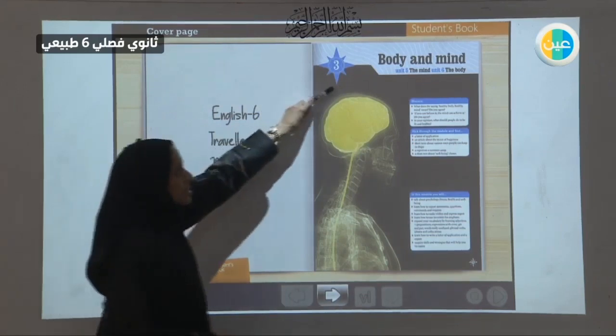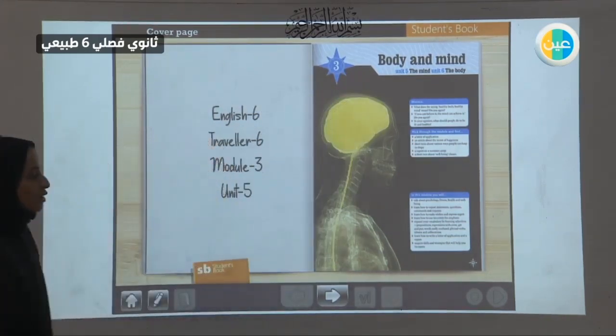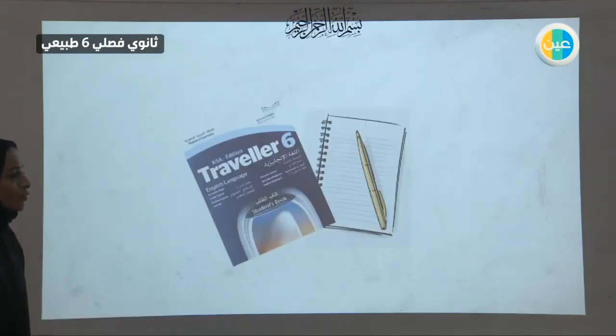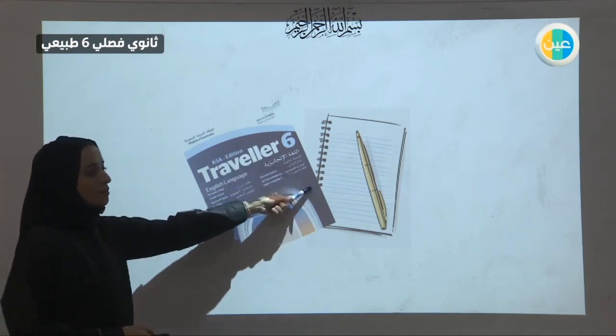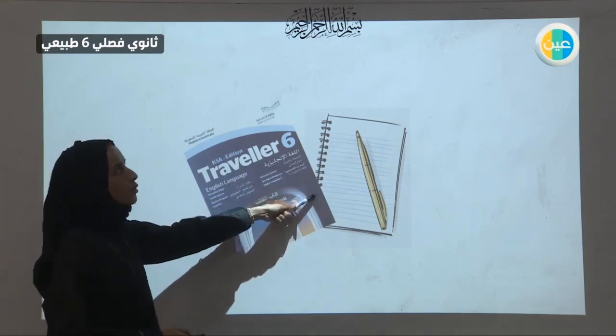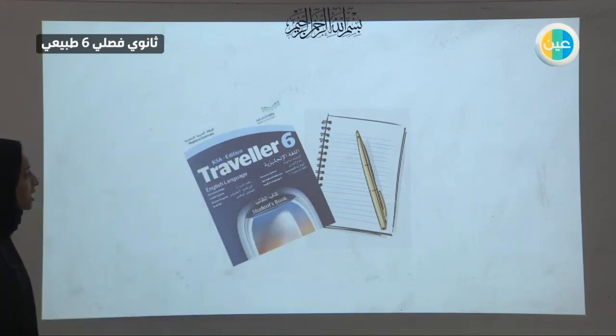So the module is the body and the mind, Unit 5, the mind. So let's go over what we started yesterday. All you need is your student book, a sheet of paper, and a pen or a pencil because you're going to take notes, okay? So get ready. Let's go ahead.